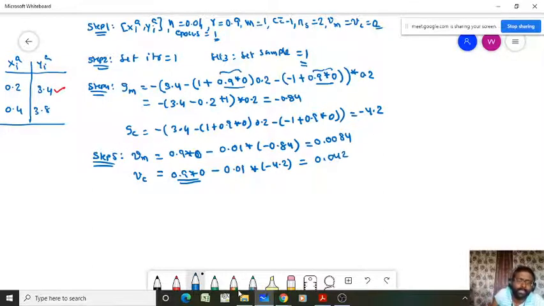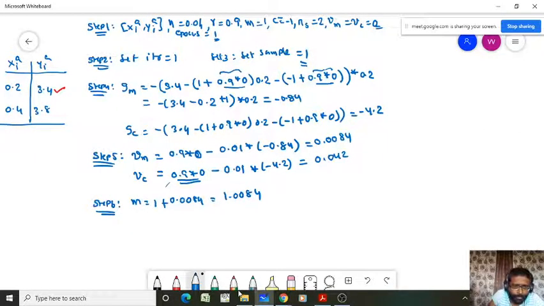0.042. So that is the Vm and Vc values. Now go to step 6. In step 6, what we have to do is update our parameter, that is M equals M plus Vm. So 1 plus Vm, that's equal to 0.0084. Now the new value is that.